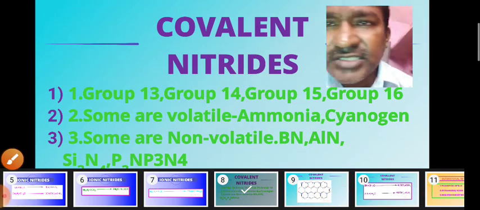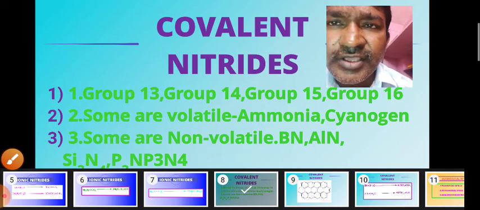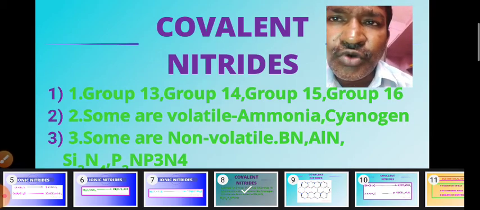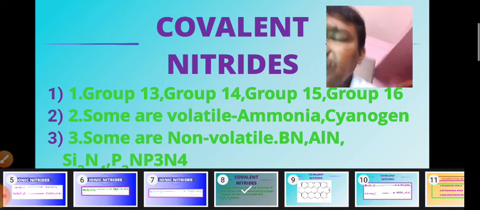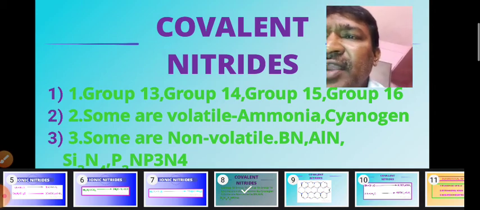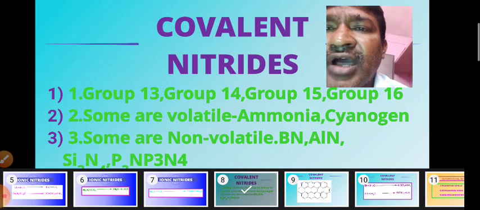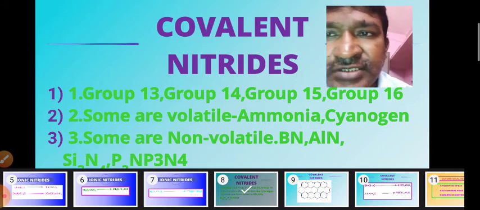So covalent nitrides are the nitrides formed with the group 13, 14, 15 and 16 elements. Generally these covalent nitrides are volatile. Examples of the volatile nitrides are ammonia and cyanogen.